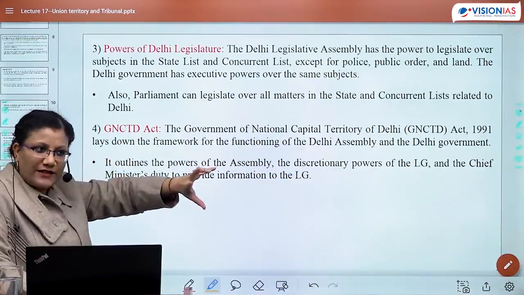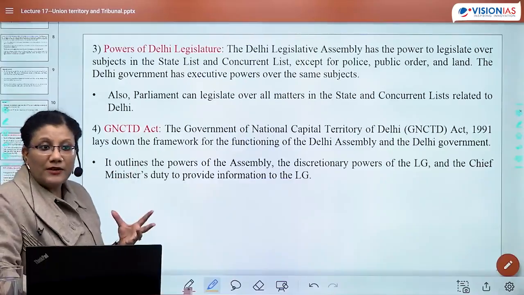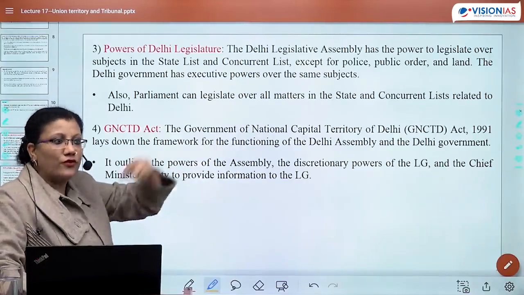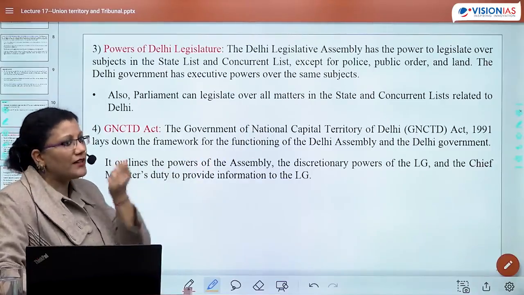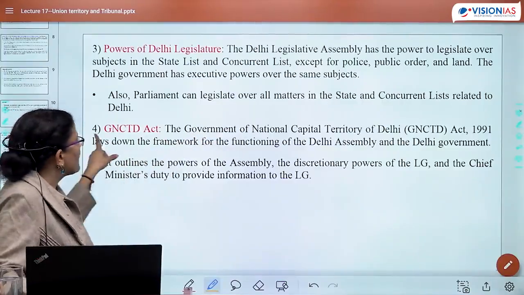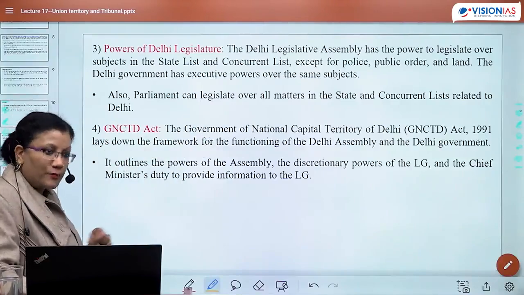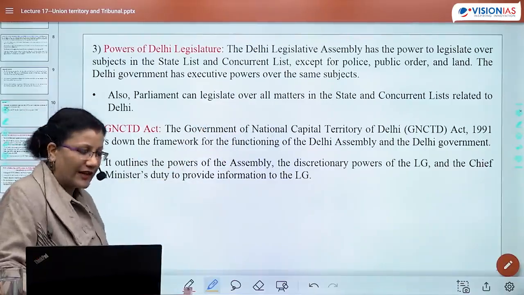There is a Legislative Assembly, जिसको हम कहेंगे Delhi Assembly. Because it's a parliamentary model, this is a legislature, you require an executive, तो Delhi government भी होगी, with Chief Minister and Council of Ministers. तो उनका फ्रेमवर्क is being provided as far as this particular Act is concerned. प्रीलिम्स में if this Act comes up, this means Government of National Capital Territory of Delhi Act.